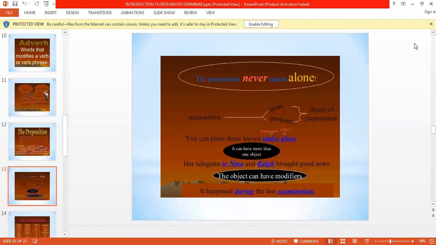A telegram to Nina and Ralph brought good news. The object can have modifiers also. It happened during the last examination. During is the preposition here, and during what? Examination is the object.